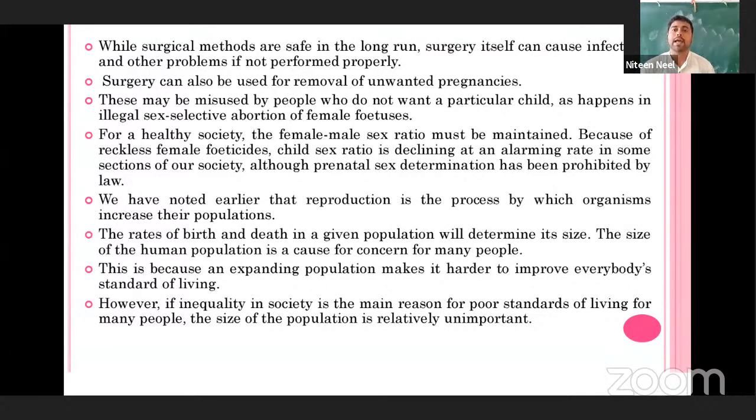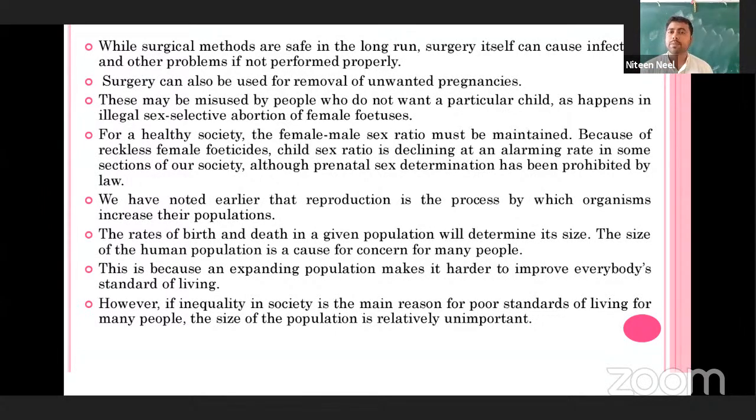That is how we call it abortion, right? These abortions are sometimes very harmful, especially for the woman, right? Because it causes a lot of pain in the woman's body. And commonly these surgical methods are used for the removal of unwanted pregnancies, right? So many people misuse this, we can say, right?